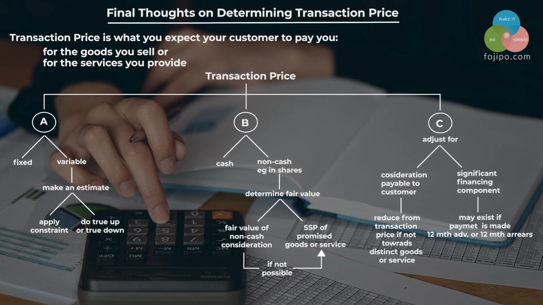You should evaluate each case to determine if significant financing component exists, and if existence of significant financing component is due to advance payment, then transaction price will be equal to cash payment plus imputed interest expense. On the other hand, if existence of significant financing component is due to payment in future, then imputed interest income will be reduced from the cash payment to determine the transaction price.